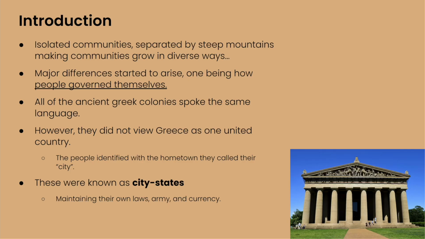Introduction. So building off of the last lesson, lesson 25, they definitely had a lot of isolated communities because they were separated by steep mountains, making communities grow in very diverse ways. Major differences started to arise, one being how people governed themselves.